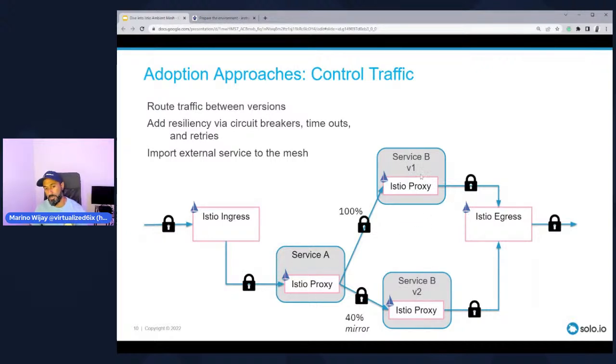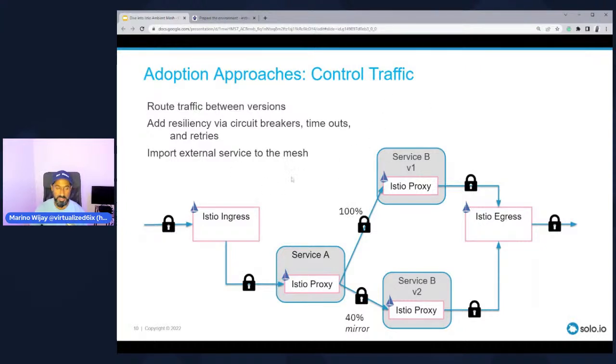Now, what I'm trying to do in this situation when I'm mirroring traffic is I'm trying to analyze and understand the kinds of requests and responses I may receive going towards V2, even though it might not be production ready or it might not be publicly available or even released for that matter. We're still using the mirroring function within Istio to better understand these requests and the responses. While in actuality, 100% of our requests are still going to V1, we should still expect V1 to provide the correct responses.